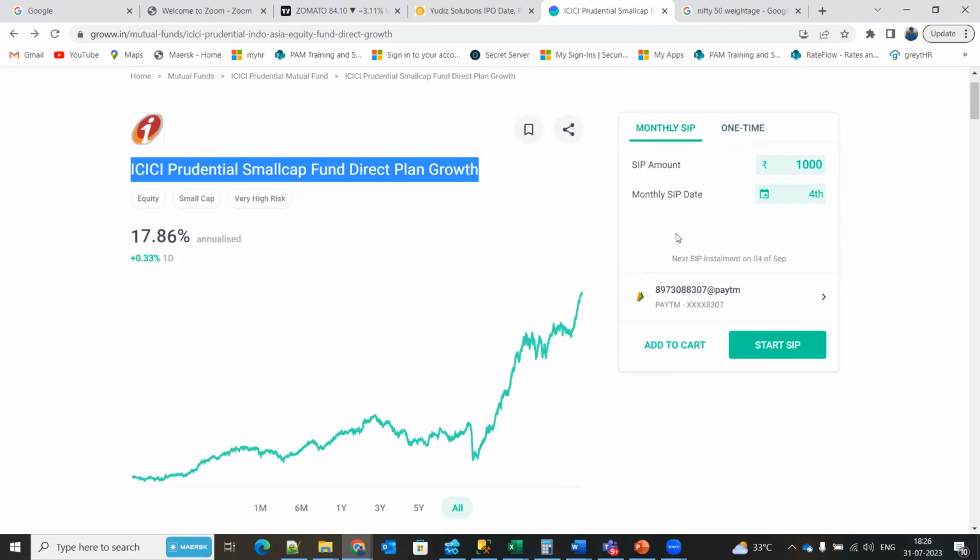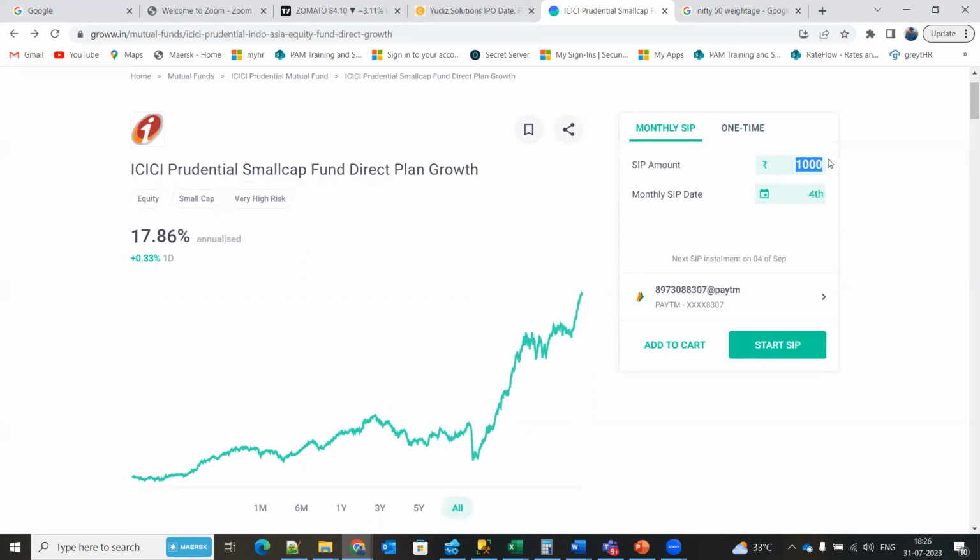Then we have something called monthly SIP. I'll make an automatic payment such that every month 1,000 rupees will get deducted from my account and it will purchase this mutual fund. So every month it invests 1,000 rupees in this share. What is the advantage of it? Maybe we can consider this scenario. Since the share market is like waves, it goes up and goes down. So let's say I buy 1,000 rupees here, then 1,000 rupees here, 1,000 rupees here, and again here and here.